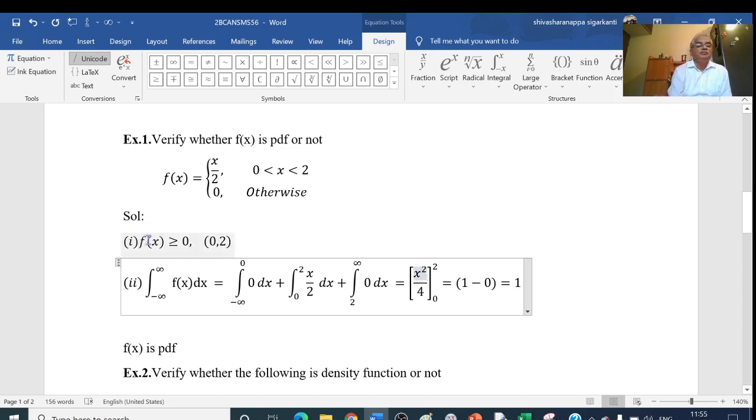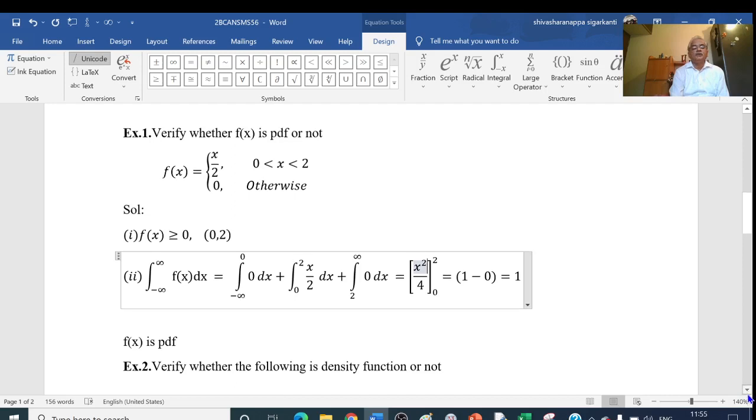So here we have f of x greater than or equal to 0, and the integral from minus infinity to plus infinity of f of x dx is equal to 1. That is, this f of x satisfies the conditions of a PDF. Therefore, f of x is a PDF. Next, one more example.